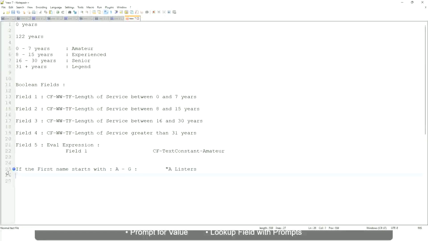Okay, then similarly, what is it? If it is between H to maybe M, let's say H to P, then we will say His Majesty.